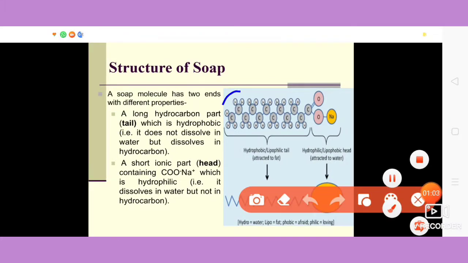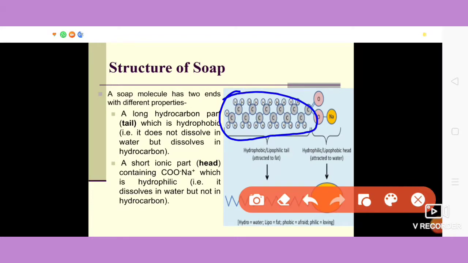We can see here, this is a long hydrocarbon part which is hydrophobic in nature, or we also call it lipophilic tail. Hydrophobic means it does not dissolve in water. It is water fearing in nature, but it is lipophilic in nature. Lipophilic means it is fat loving.